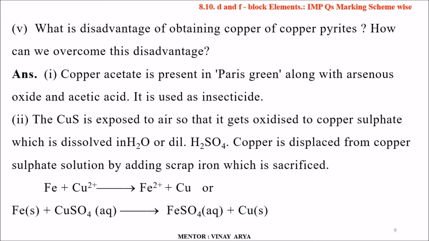So the first part, copper acetate is present in Paris green along with arsenous oxide and acetic acid. It is used as an insecticide. Second, the CuS is exposed to air so that it gets oxidized to copper sulfate, which is dissolved in water or dilute sulfuric acid, H2SO4. Copper is displaced from copper sulfate solution by adding scrap iron, which is sacrificed. Fe plus Cu2+ gives Fe2+ plus Cu, or Fe plus CuSO4 gives FeSO4 plus Cu.